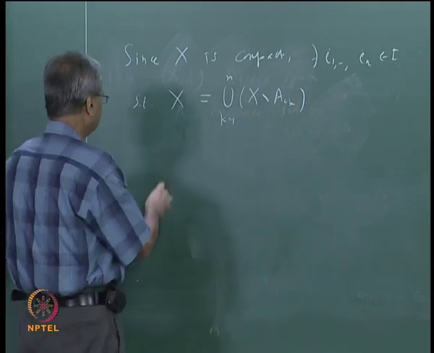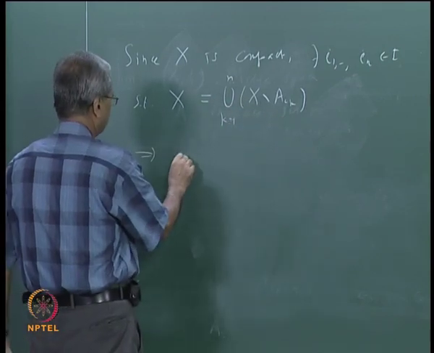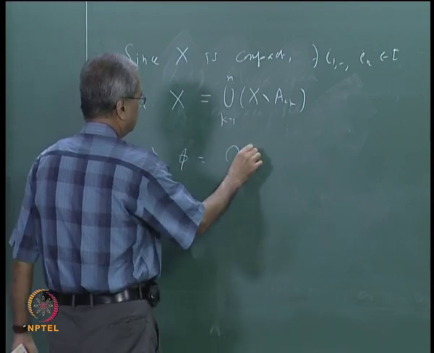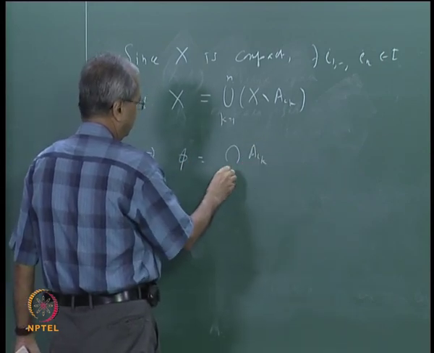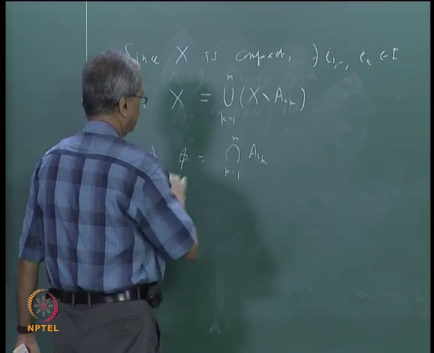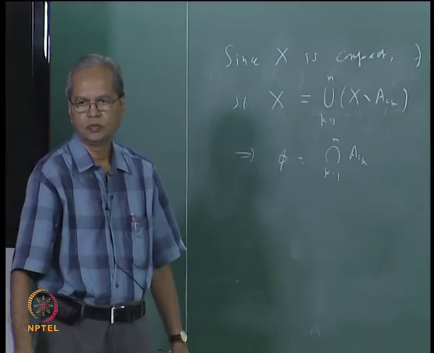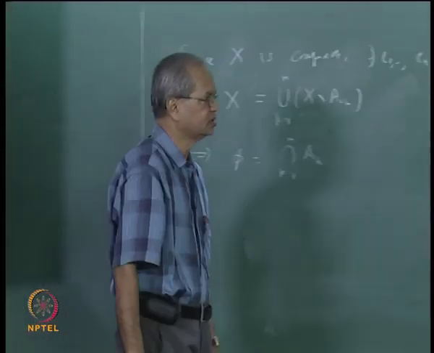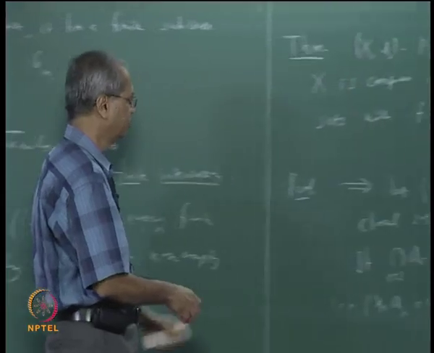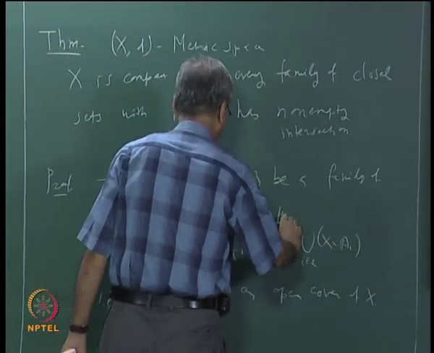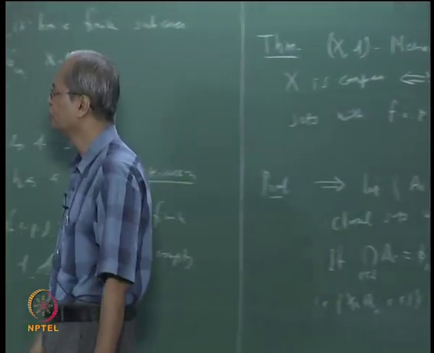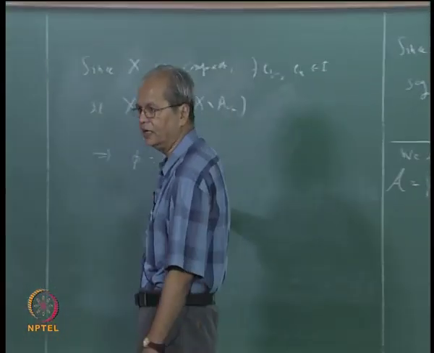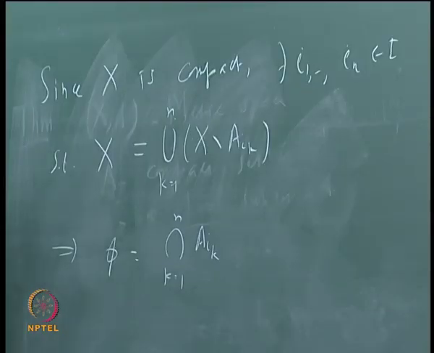So this means phi is the intersection of Aik, k going from 1 to n, and that contradicts the finite intersection property. We assumed that Ai is a family with the finite intersection property, and now we have produced a finite subfamily Ai1, Ai2, ..., Ain which has empty intersection.